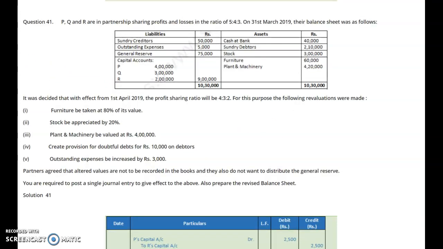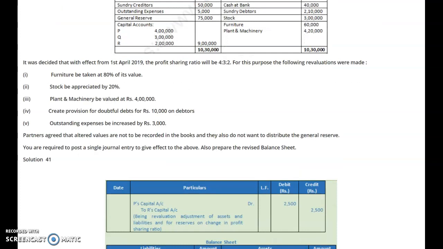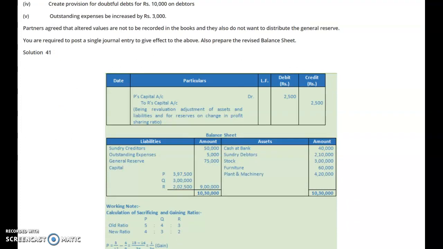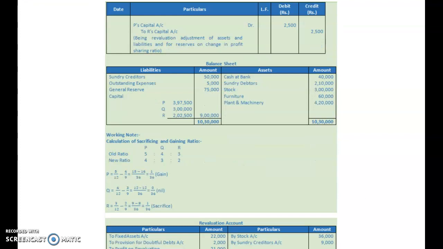R is sacrificing, his capital increased to 2,02,500, and P is gaining, his capital reduced by 2,500, that amounts to 3,97,500. So this way we will prepare the revised balance sheet, revaluation account, and also the capital accounts of the partners.